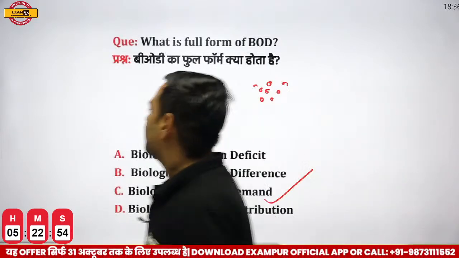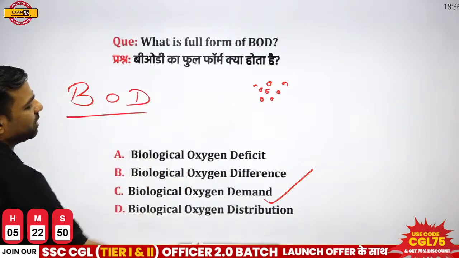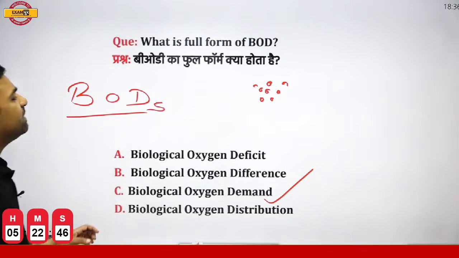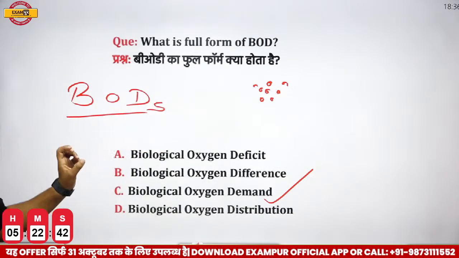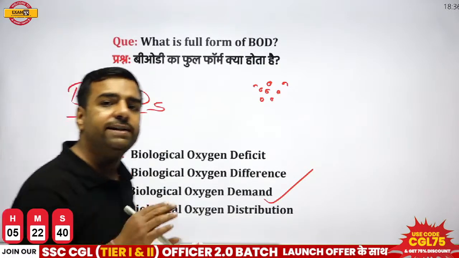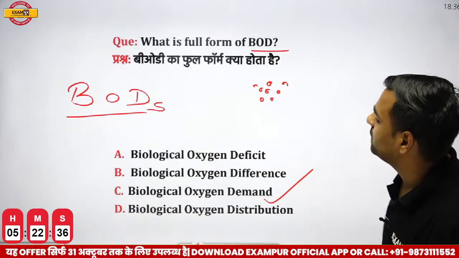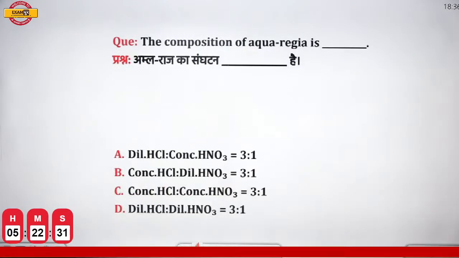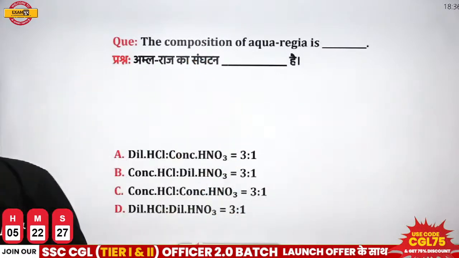Now, BOD stands for biological oxygen demand. If it is written like this, BOD 5, this means biological oxygen demand of 5 days. If it is written BOD 4, it would be of 4 days and so on. So this one is important. Do not forget BOD stands for biological oxygen demand. So option C is the correct answer. Totally correct, Vinod. Absolutely correct.